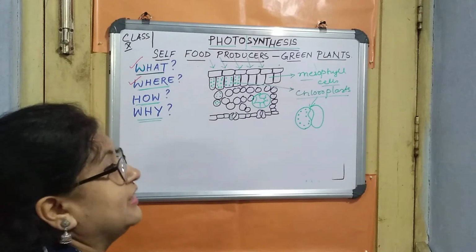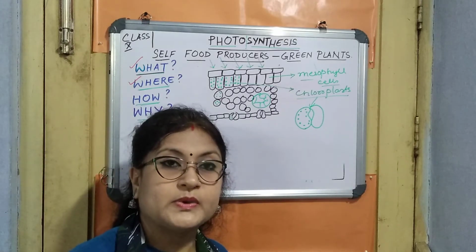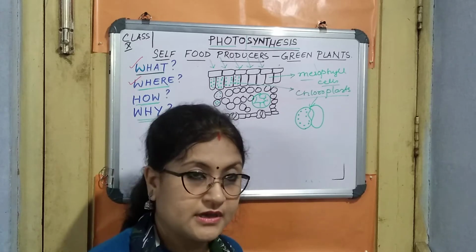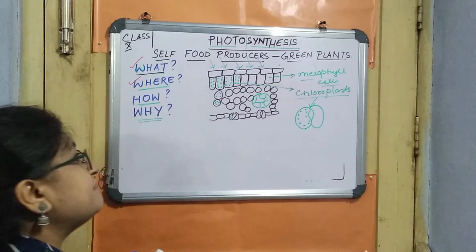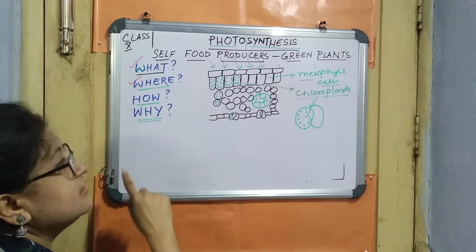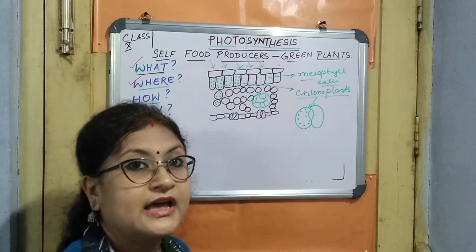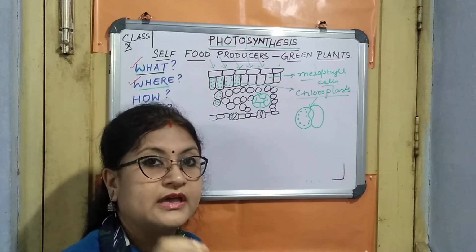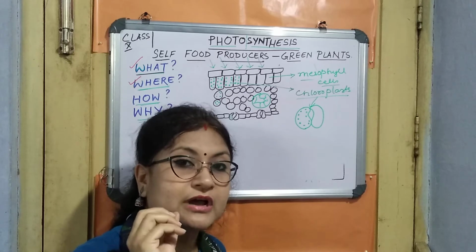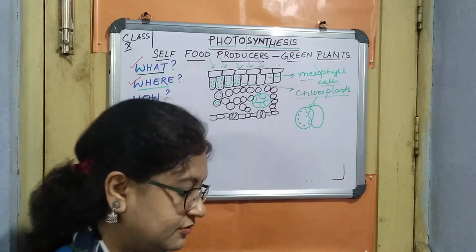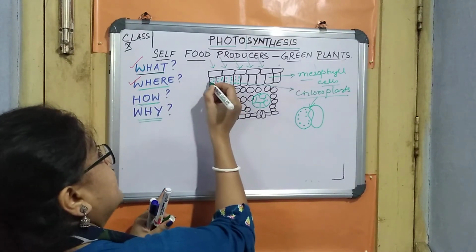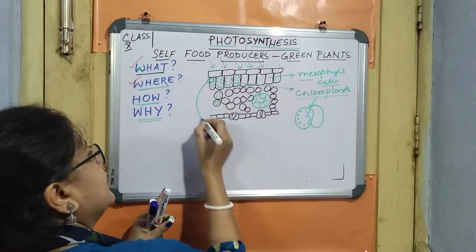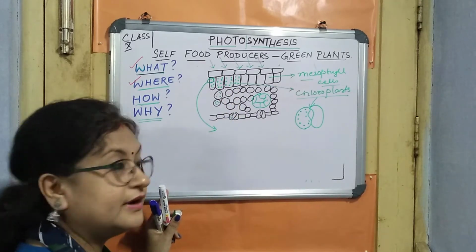Inside the chloroplast is actually the place where photosynthesis takes place. So now I will magnify this chloroplast, and I will draw it and explain the exact internal structure of the chloroplast. So we are just simply magnifying this one over here, right?